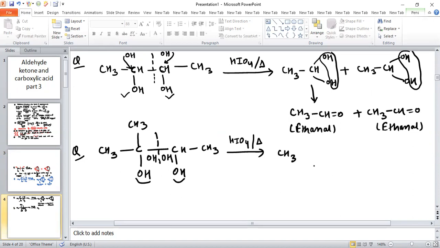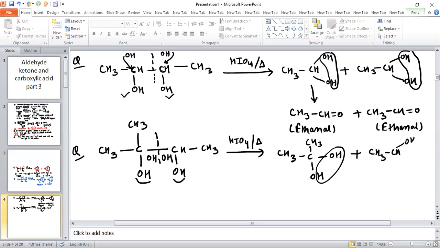In this case, it will convert to CH3, CH3 already there, and one OH group is already there, and one OH group is added. Again, two OH groups on the same carbon atom is unstable. And another product is CH3CH.